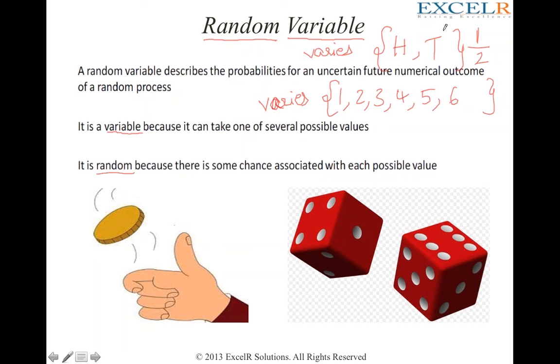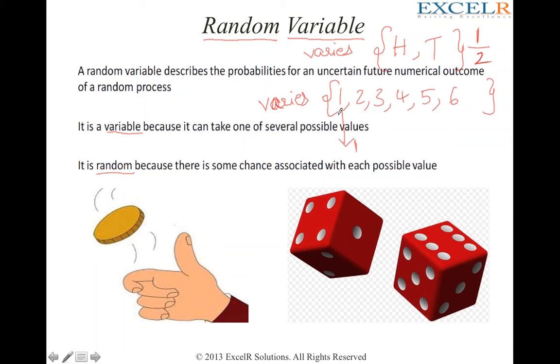Now, what is the probability of getting a 1 when I roll a die once? Absolutely. 1 is only one event out of total 6 events. What is the probability of getting a 2 when I roll a die once? Again 1 by 6. 2 is just one event out of total 6 events.